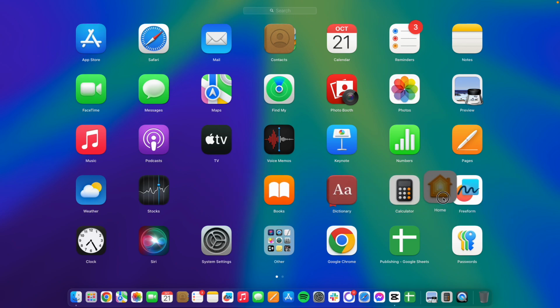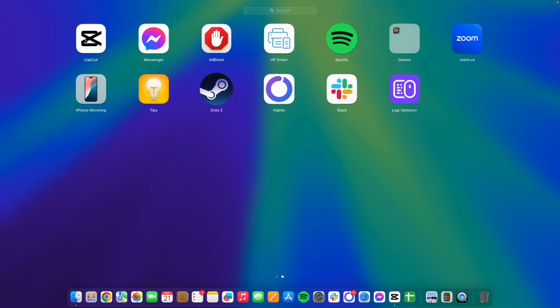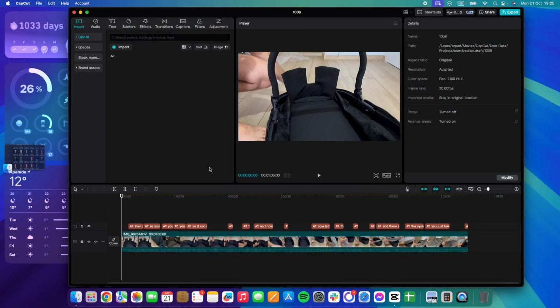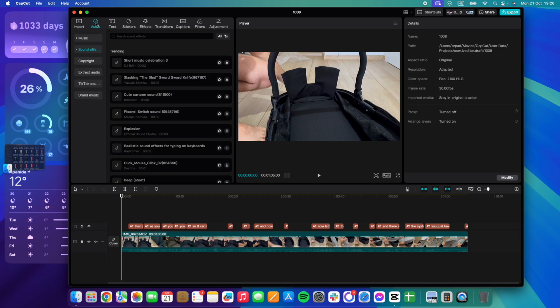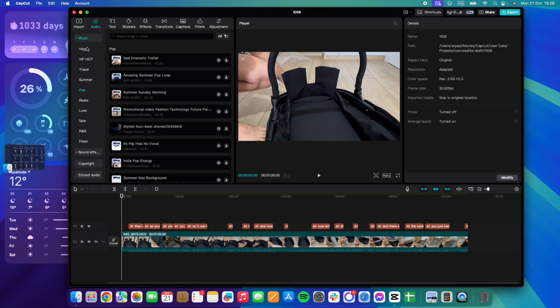I'm going to show you how to add sound effects to your videos in CapCut. So it's pretty easy. Basically, you just have to open the project that you are working on and go to the top left corner of the screen where it says import, then go to the second option, audio, and here you will find the sound effects section.